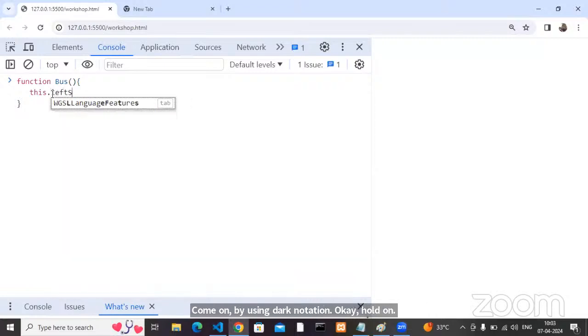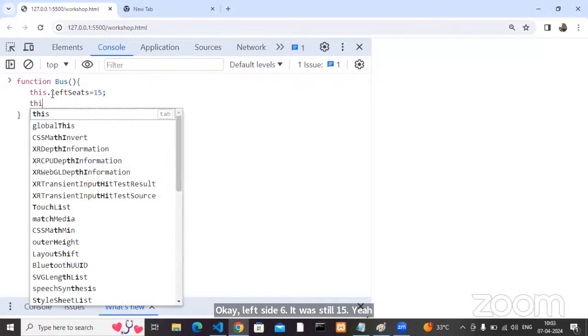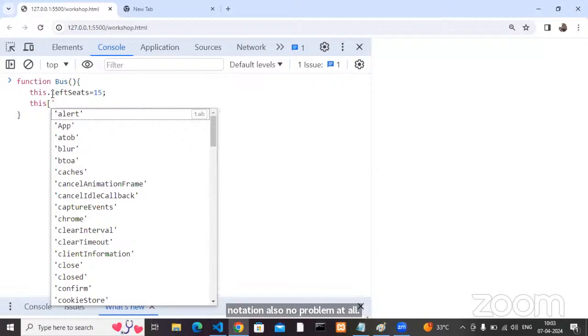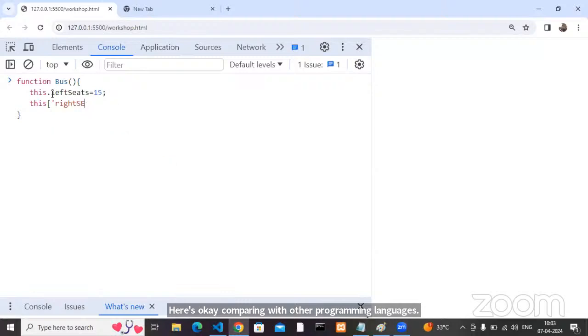Okay, left side seats equals 15. Another way is what? Come on, this dot. Another way. Only dot notation? No. Square bracket notation also, no problem at all. Comparing with other programming languages, here there are two ways. Right side, right? Right seats. Okay, this is my square bracket notation.